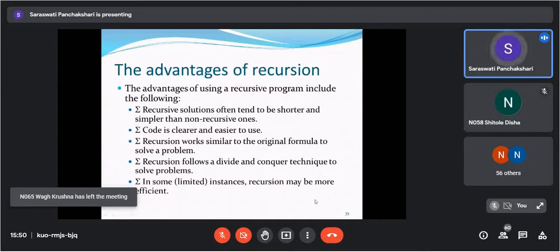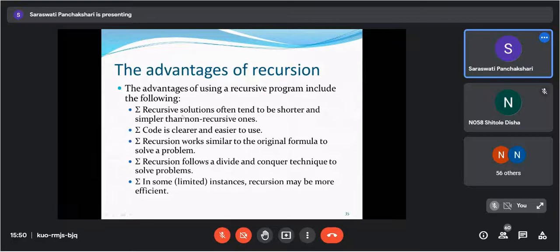Which are the different advantages of recursion? Here, recursive solutions often tend to be shorter and simpler than non-recursive ones. Code is clear and easier to use. Recursion works similar to the original formula to solve a problem. And recursion follows the divide and conquer technique that we have seen in Unit 2, to solve problems, and in some instances, recursion may be more efficient. Only in limited instances, we can say.